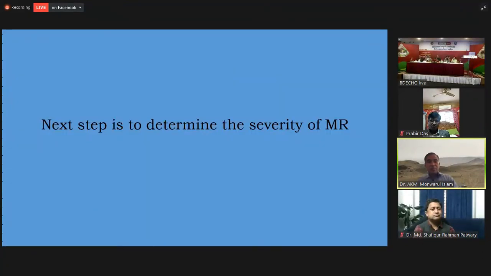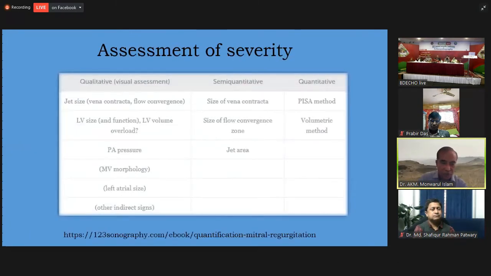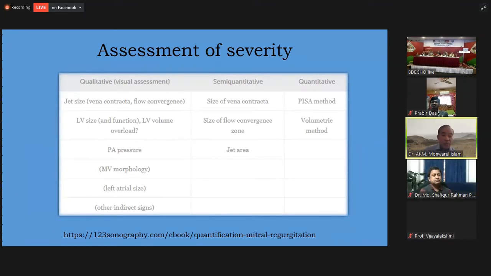The next step is to determine the severity of the MR, and this is actually a tough job sometimes. Most often we do qualitative assessment, and the parameters we often consider are the jet size, vena contracta, and flow convergence, left ventricular size and function, and other parameters like PA pressure, mitral valve morphology, left atrial size, and other indirect signs.